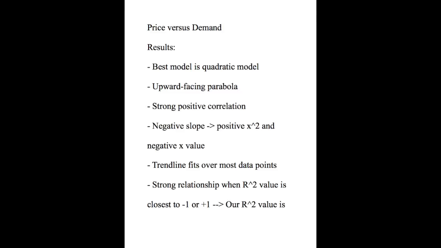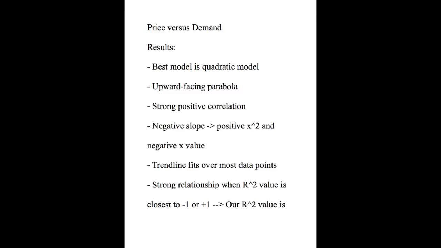Also, the trend line fits perfectly over mostly all the data points. And lastly, as established in part B, a graph indicates a strong relationship when the value of the correlation coefficient value, r squared, is closest to -1 or +1, and our value was 0.98555, which was closest to 1 compared to other models.